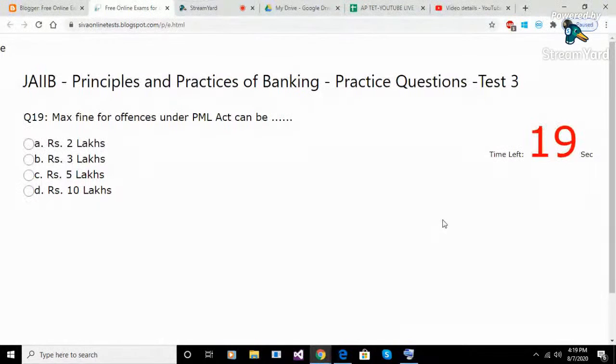Question 19. Max fine for offences under PML Act can be. Option A. 2 rupees lakhs. Option B. 3 rupees lakhs. Option C. 5 rupees lakhs. Option D. 10 rupees lakhs. Answer C. 5 rupees lakhs.